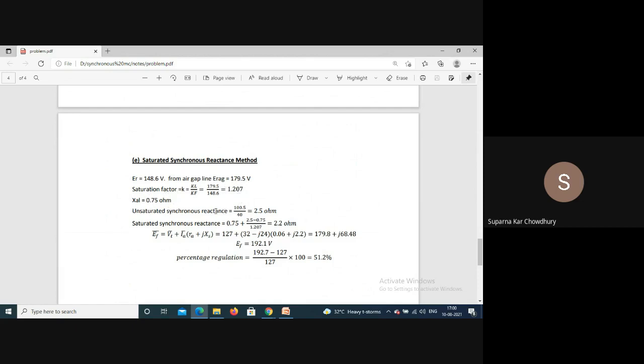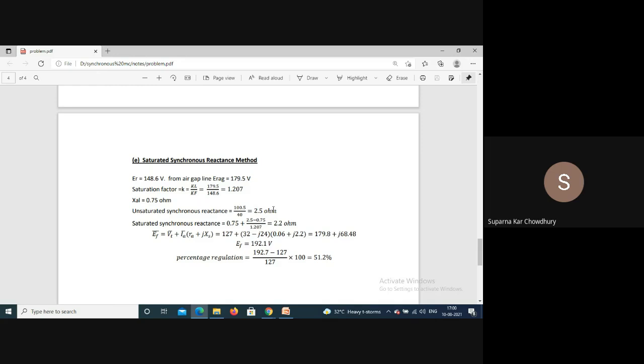So unsaturated synchronous reactance, this is from the air gap line divided by the short circuit current, rated current 40. So this is 2.5 ampere. This has two components, 0.75 plus 2. Saturated value, we have 2.5 minus 0.75.